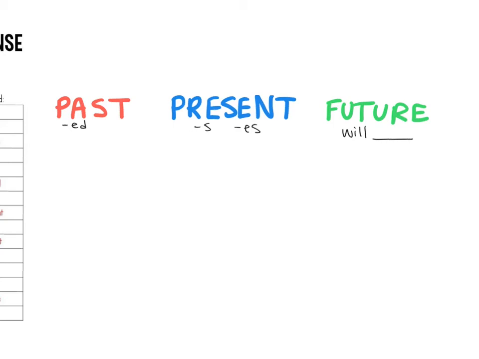All right, guys. So last week we started talking about verb tenses. So remember that a verb tense tells us when something happened. A verb is an action word, and the tense tells us when that action happened. And so we've talked about the past tense of a verb, the present tense, and the future tense.